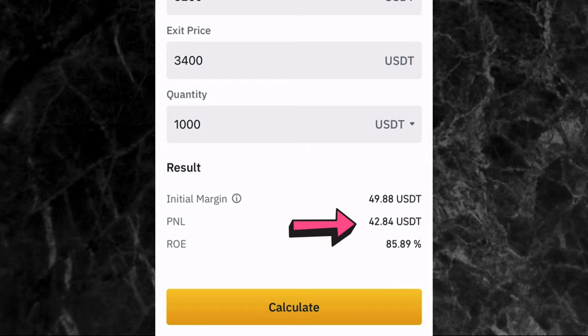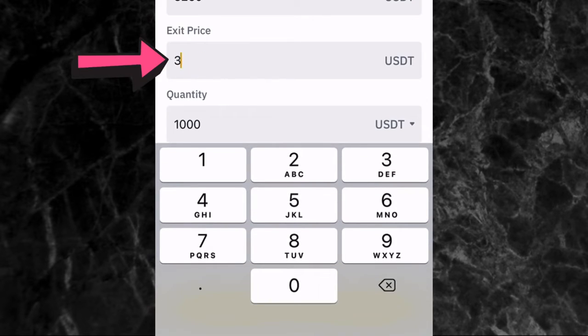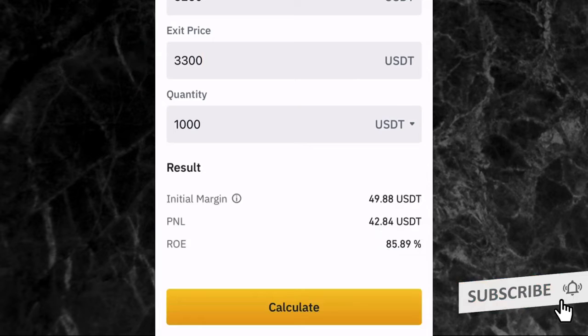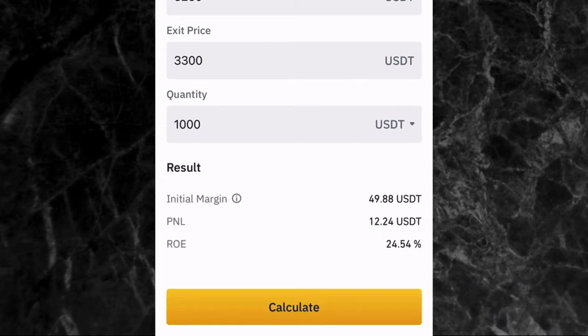So that means you can calculate the amount of profit you're going to make. Let's say, for example, you plan to exit the trade when it gets to $3,300. You don't want to take too much time. Just want to take profit and go. Tap on calculate again. It's going to show you just need $49. And the profit and loss, you're going to be making $12, and the ROE is 24%. So here you can actually calculate the profit and loss that you're going to be making.